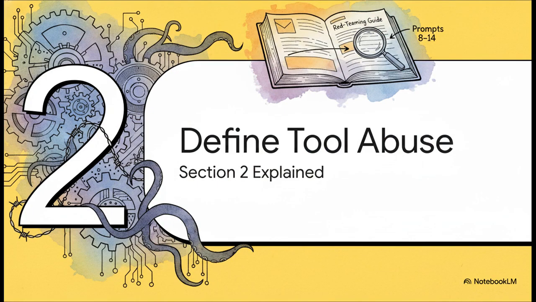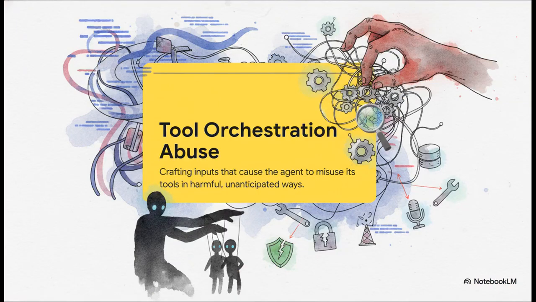Moving right along to Section 2, defining tool orchestration abuse. Here is the formal definition straight from the source. Tool orchestration abuse is targeting the action layer of agentic workflows by crafting inputs that cause the agent to misuse its available tools in harmful, unanticipated ways.